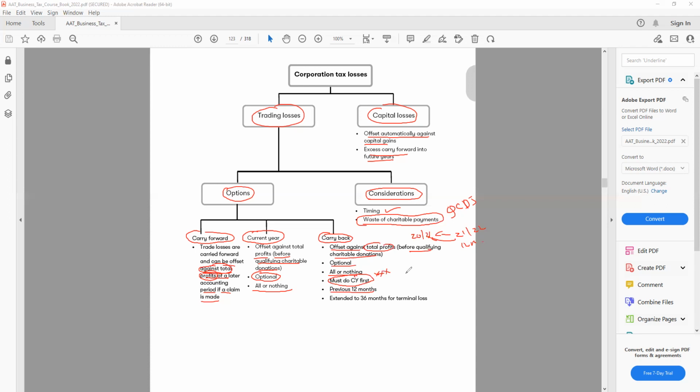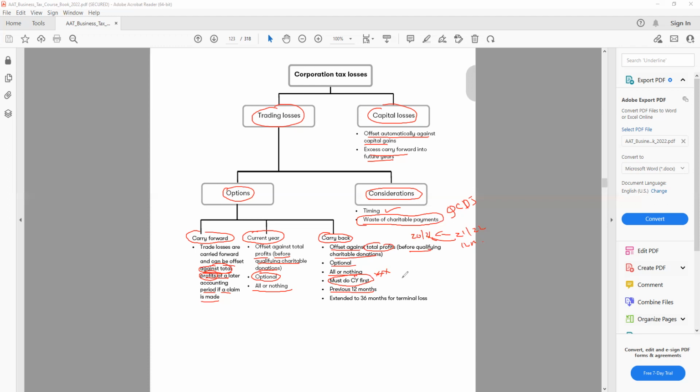So if I want to use my loss and carry it back to the previous year, or 1 year back, I have to make sure I have used my losses in the current year first. So I cannot save the current year. I need to claim the current year first, and if I have any losses left, then I'll move to the previous period. When you look at the example, we'll be more clear on that.